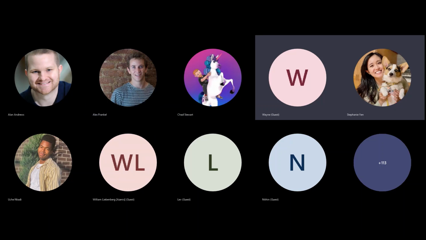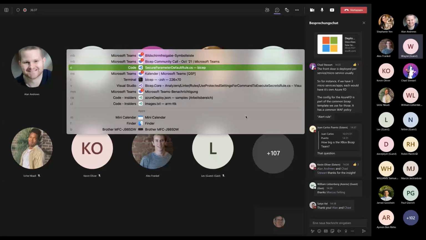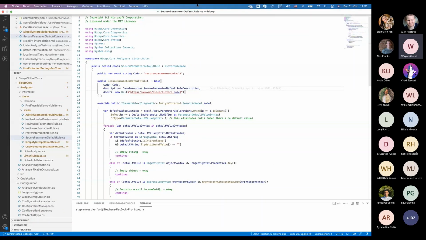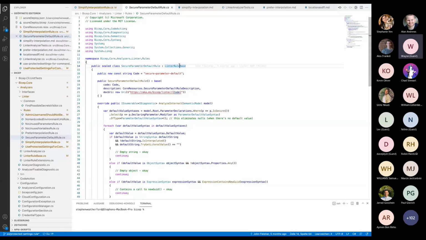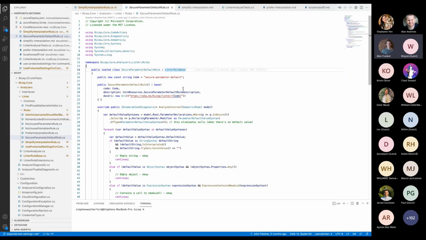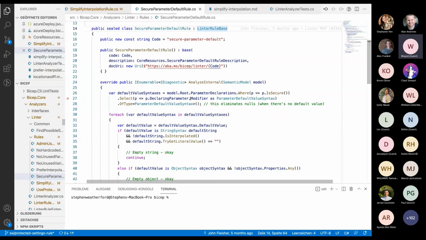All right, the next part, we're talking about creating linter rules. Stephen, I'm not sure if you wanted to share your screen for this. Yeah, I would like to. Okay, great. Okay, I assume you can see my screen. Yeah, can you zoom in one or two clicks, Stephen? Better? Perfect. Yep. Okay.